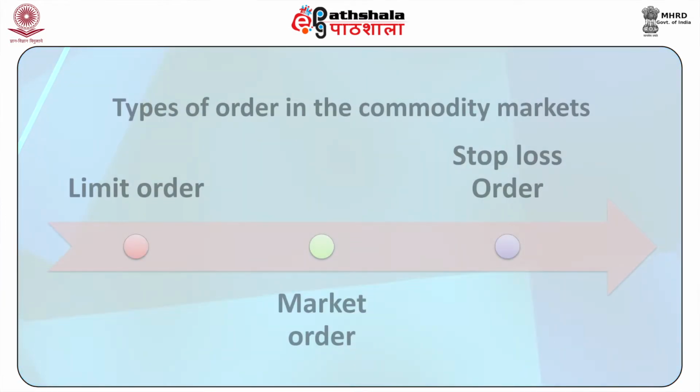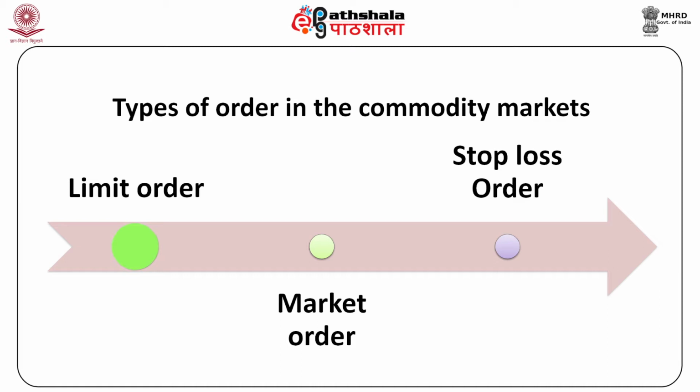The first is limit order, specifying the price at or better than which the trade should be executed. Market order should be executed at whatever is the prevailing market price at touch line on or after submission of such order. If there is no market price at that point of time, it takes the last traded price and remains in the system. If there is no LTP, which is the last traded price, then the system confirms the order with the same side or the counter side touch line, and if there are no orders at the touch line and no LTP, then system confirms the price as previous day's close price.